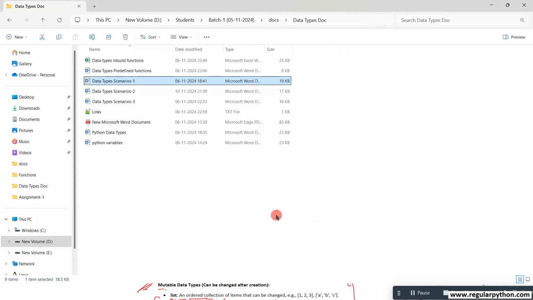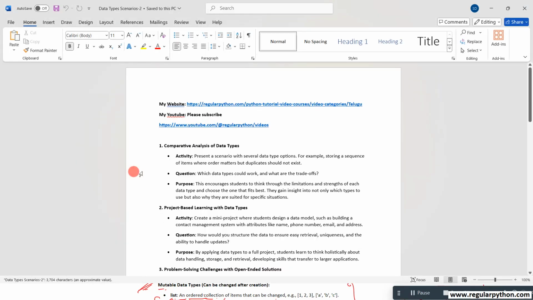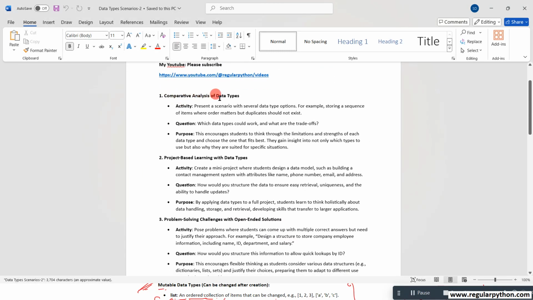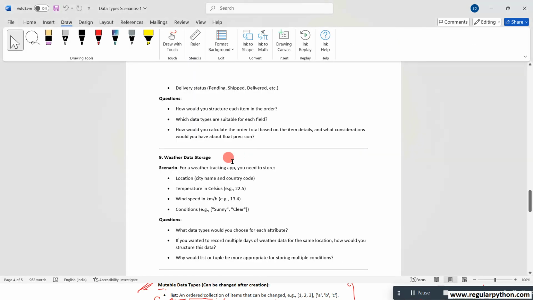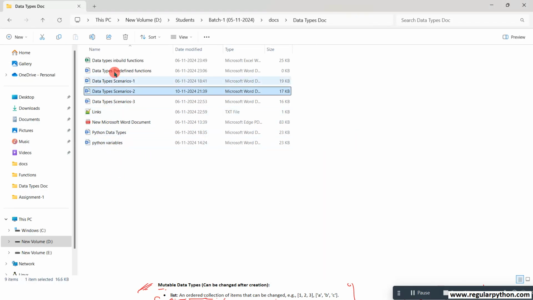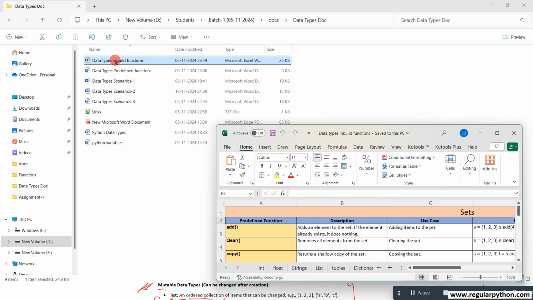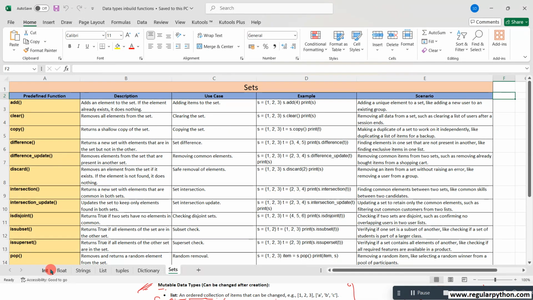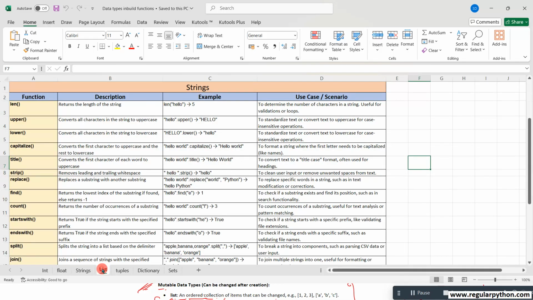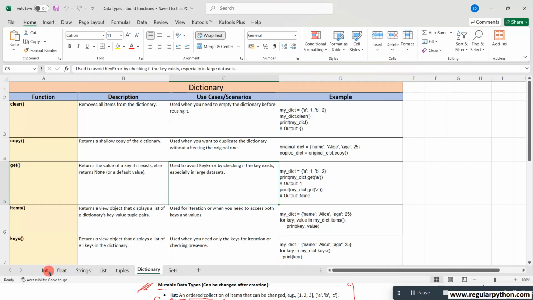Also, these are the scenarios I will give you, you can download. In the description I will provide the link. You can compare and analyze which data types could work, and what the traits are. Also, each data type contains its own inbuilt functions. These are the lists of inbuilt functions that each data type contains.